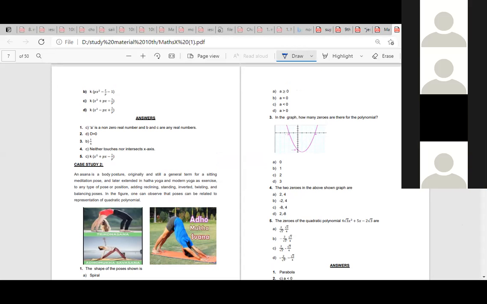The graph of a parabola opens downwards if a is greater than 0? Lesser than 0, it opens downward. Ma'am, what exactly? Okay, so when will it open downward? Lesser than 0. a should be less than 0. If it opens upward, that means a is positive, and opening downwards means a is negative.